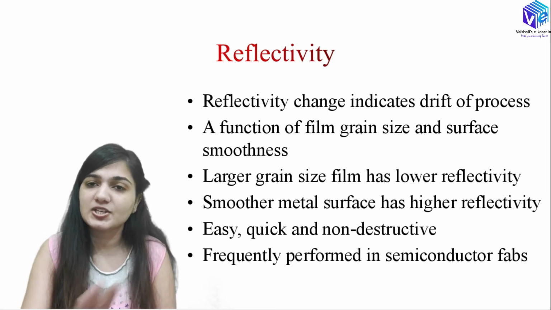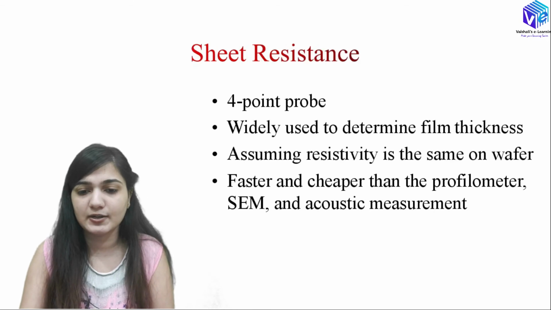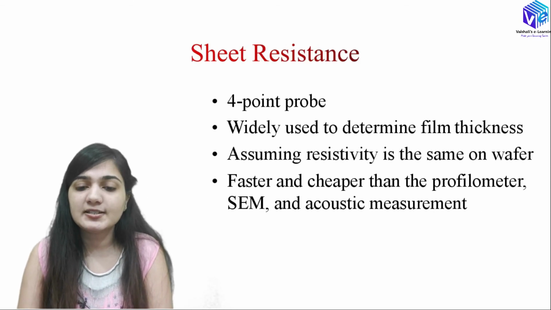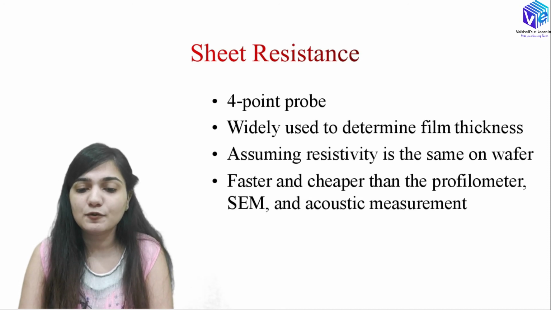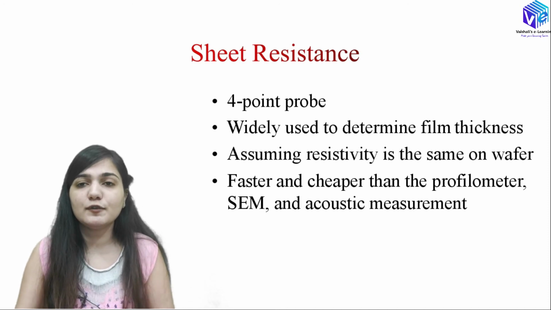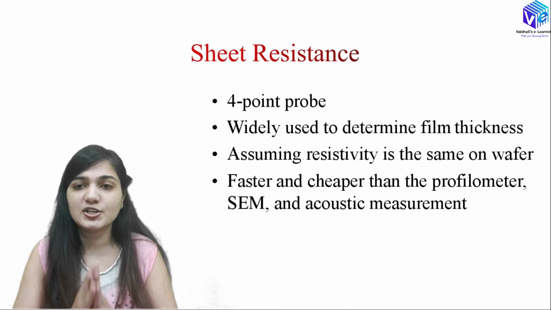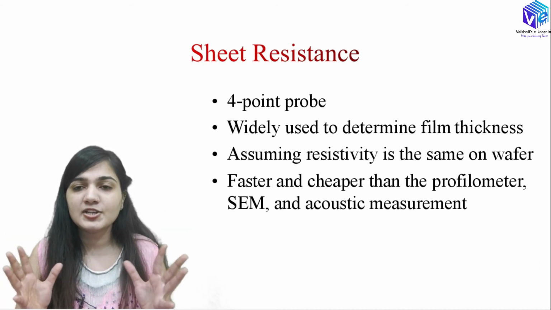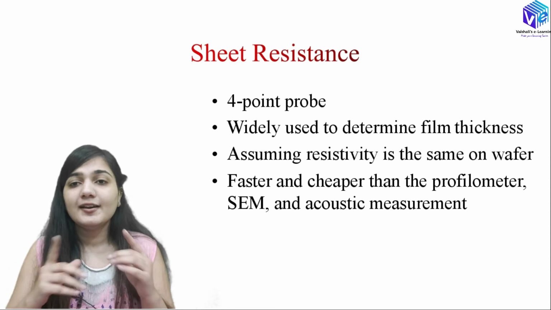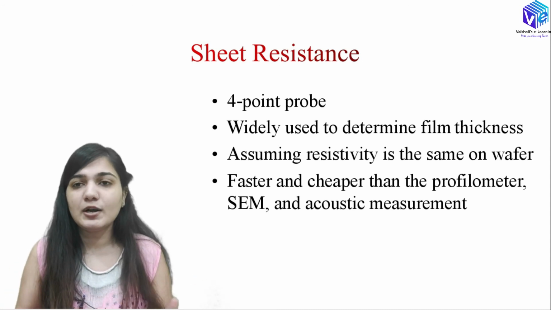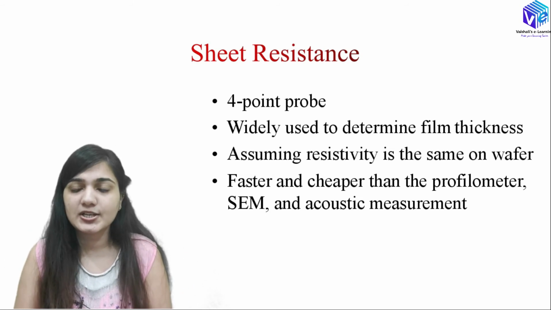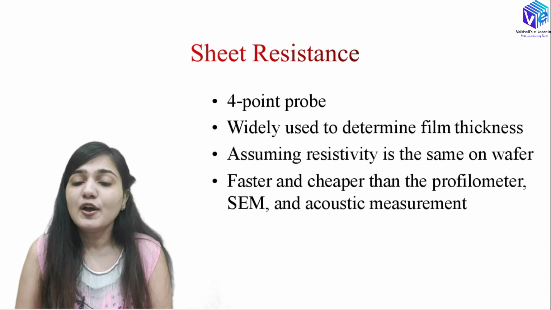In every fabrication we at least measure the reflectivity. Now coming to the sheet resistance, we measure sheet resistance with the help of the 4-point probe method. I have already told you, with the help of the 4-point probe we can measure the voltage and the current. If I am measuring current and voltage both, I know Ohm's law, V is equal to IR, and according to that, if I know V and I, I can easily measure R. This is how I am measuring the sheet resistance with the help of the 4-point probe.